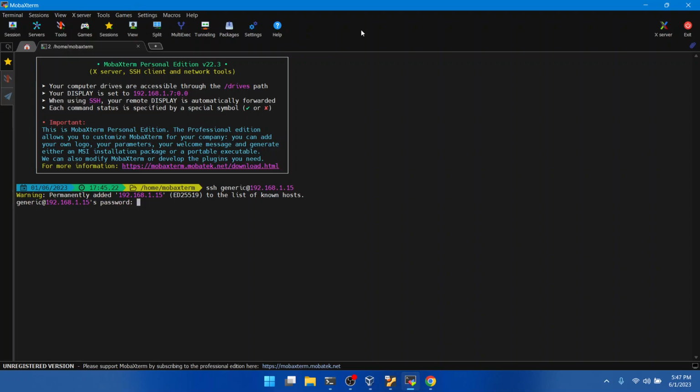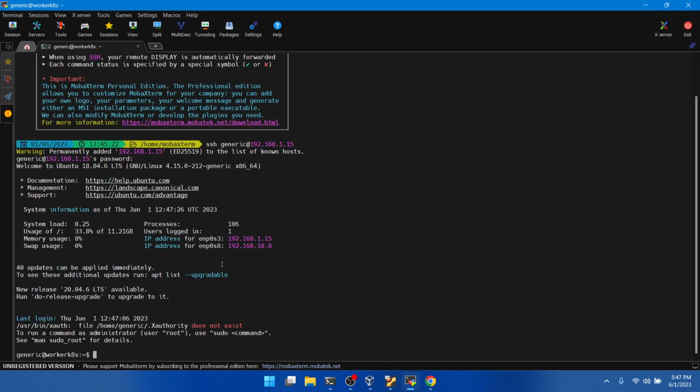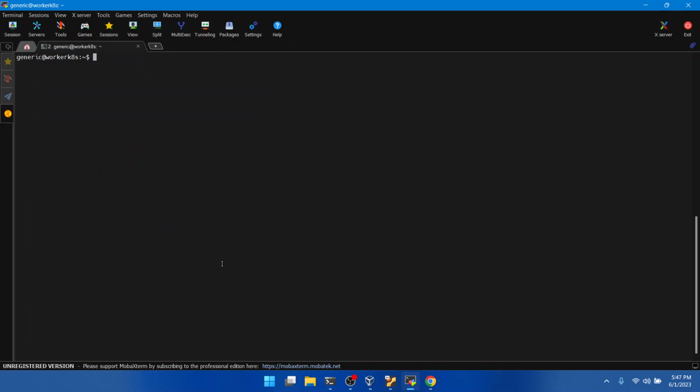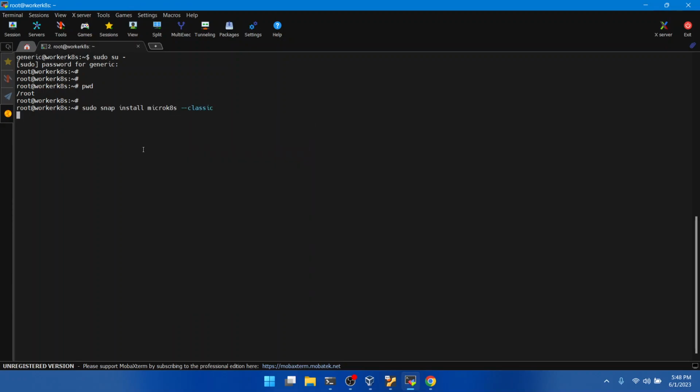There is a password. Just ignore it. So, all right. Let me get the root privilege. Okay. Let us check the path. This is in the root, and here I'm going to install MicroK8s, the classic. So it is going to start up now.